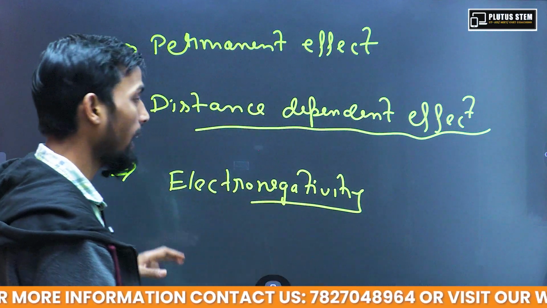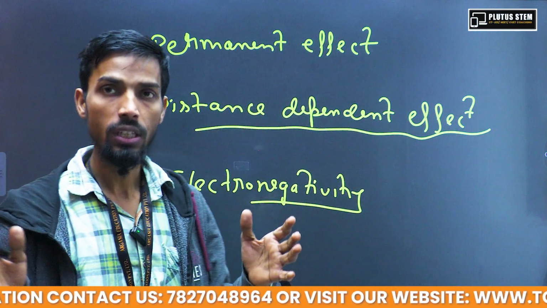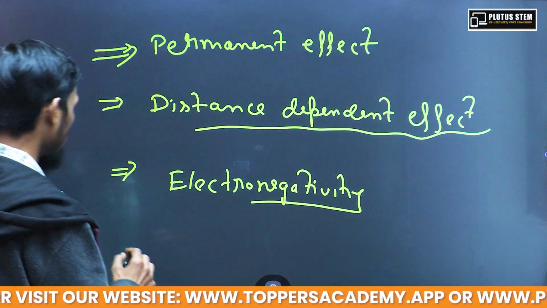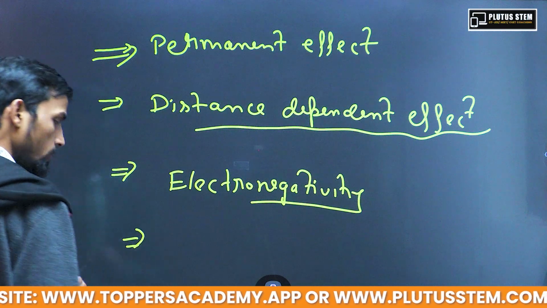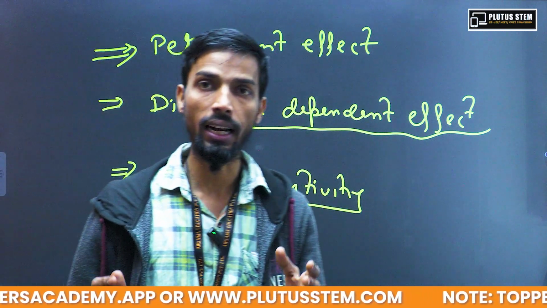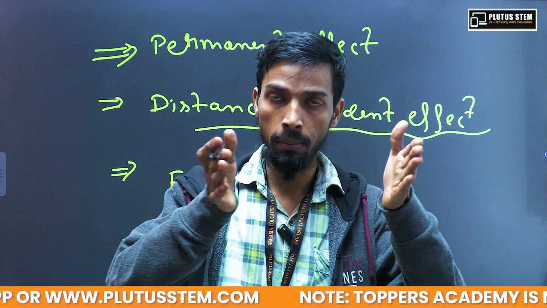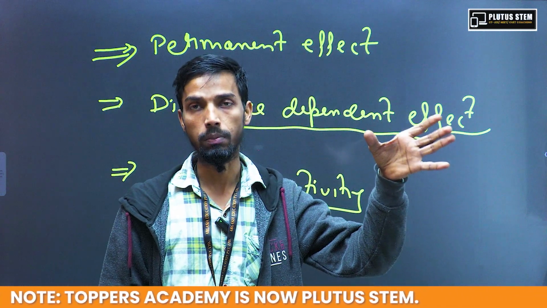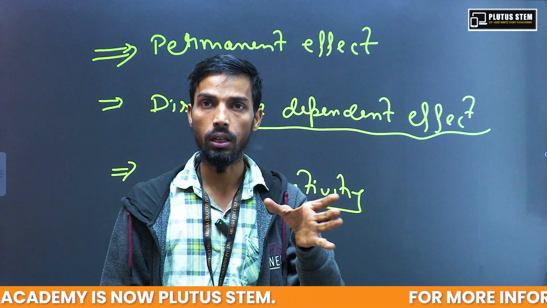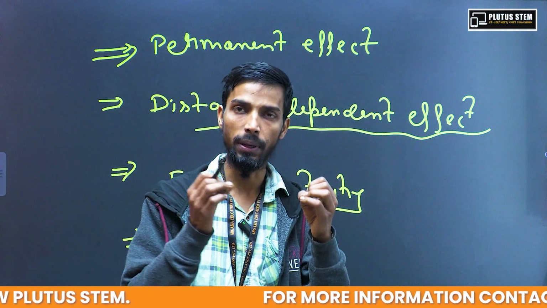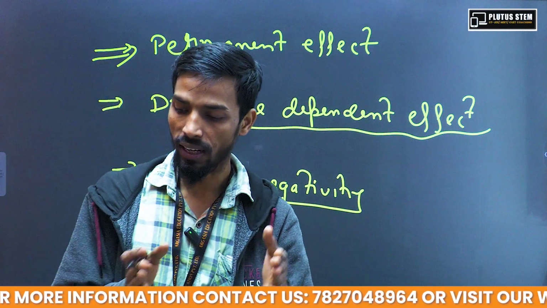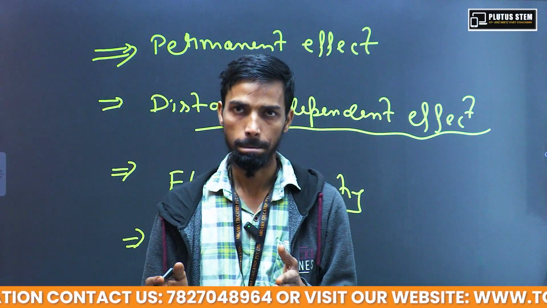So this is not like some exact values are there. This effect has some reference, like in electronegativity we take fluorine as the reference, with -4, then -3 for oxygen. Because it is based on electronegativity, this effect is also a reference based effect.